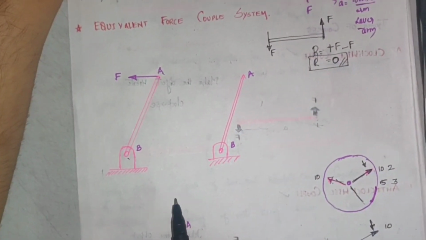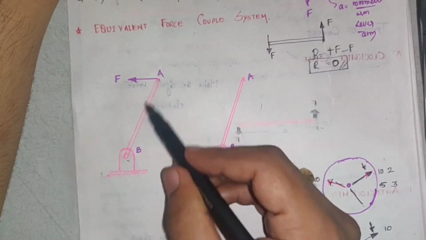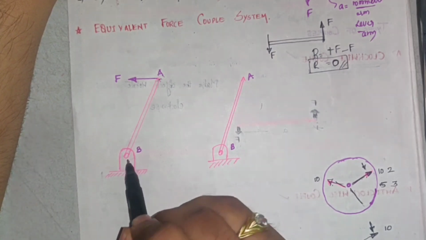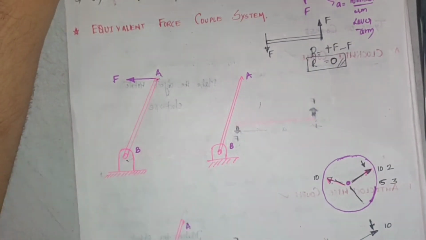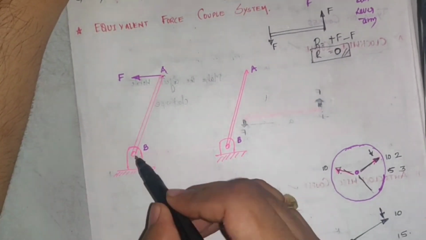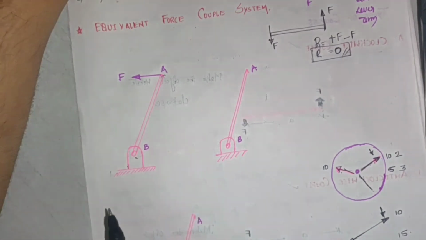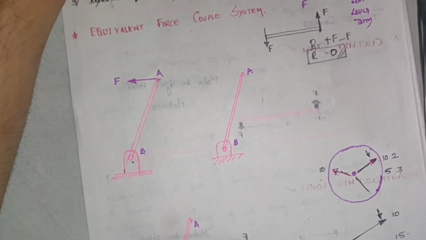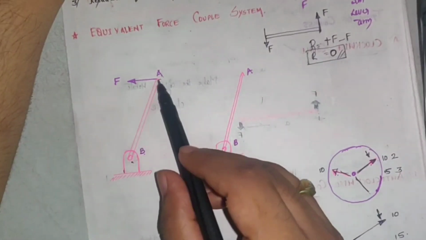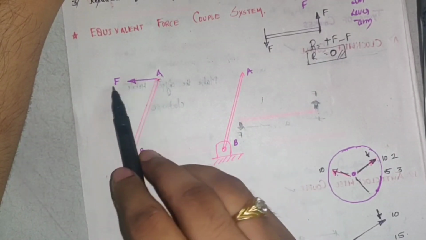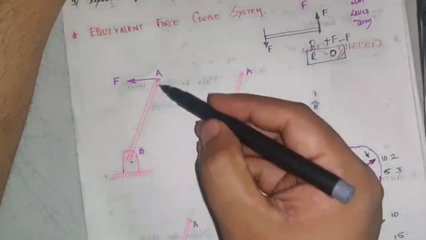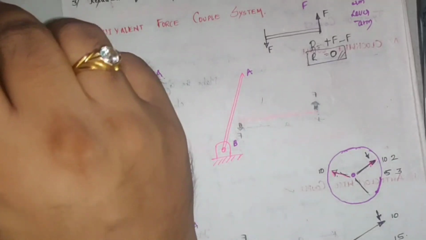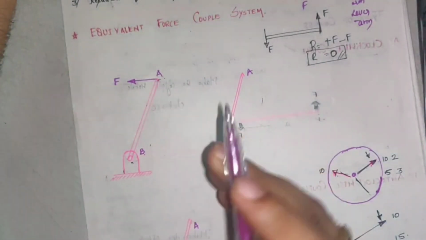Consider this object. This is a lever, which has been attached to a support. This support is called a hinge support. This element has been attached to this hinge support, which is point B. Now, in order to move this element, I need to apply a force at point A. You can see here point A and point B. But I'll say that this point A is inaccessible.